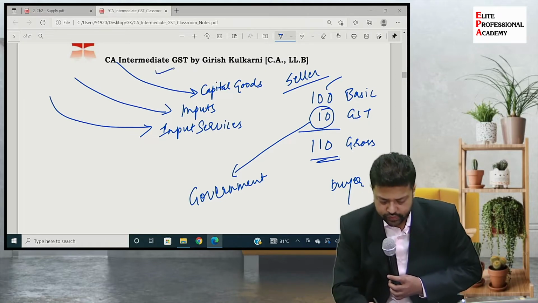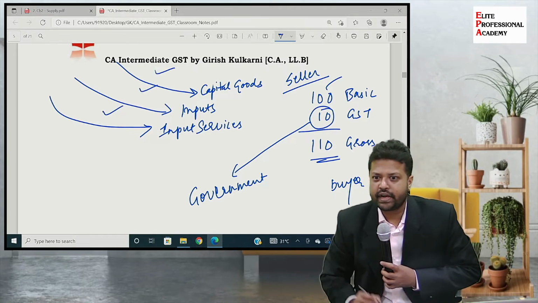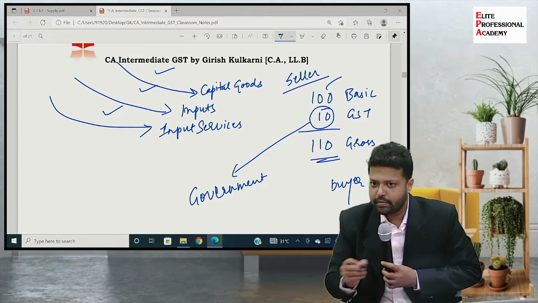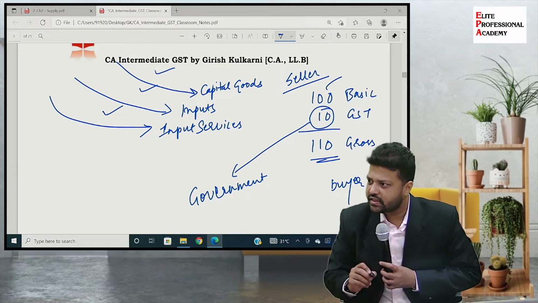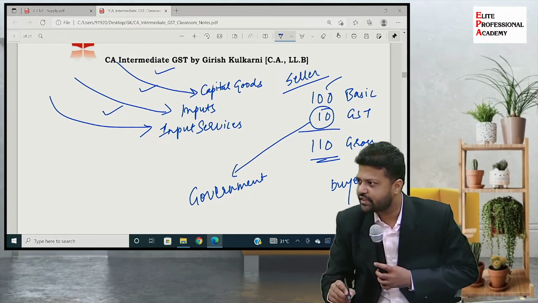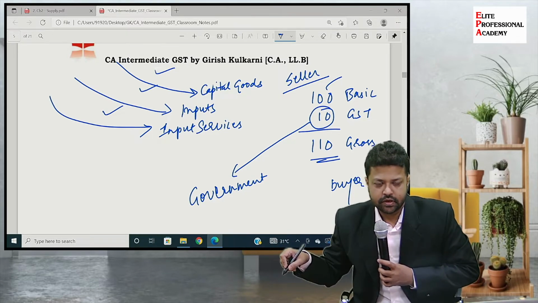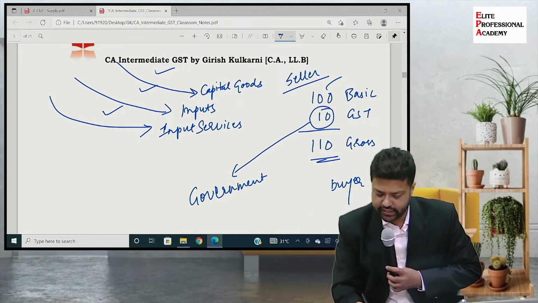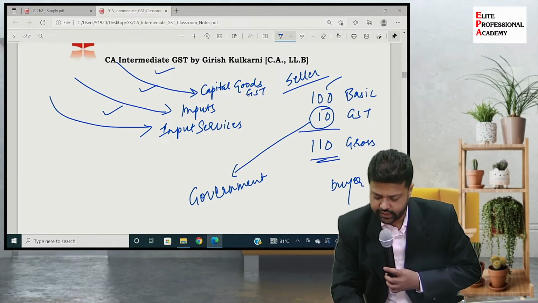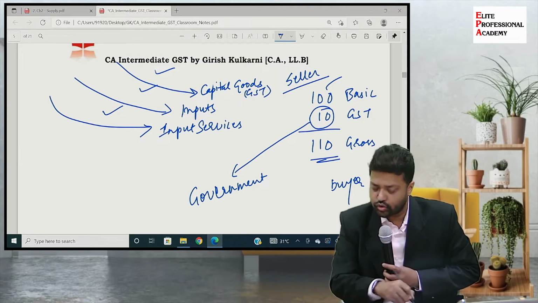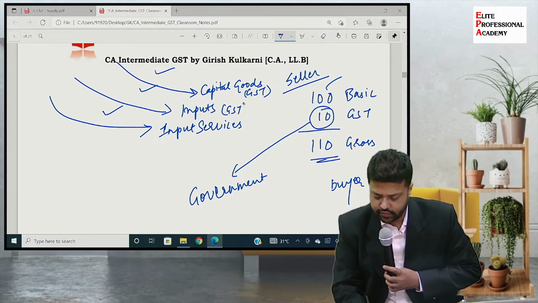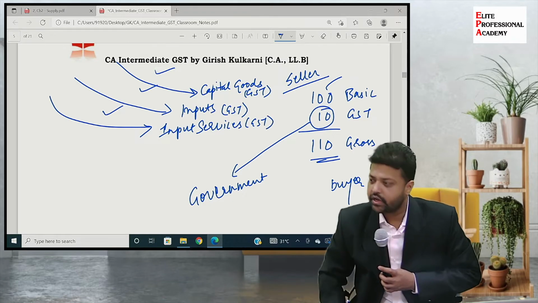Now for each of these activities, whenever I am paying them, I will be paying them along with GST, because they will also charge me GST similar to what I am charging to my customers. So let's say here there is a GST which is paid on purchase of capital goods, here there is GST paid on purchase of inputs, and here GST paid on input services.